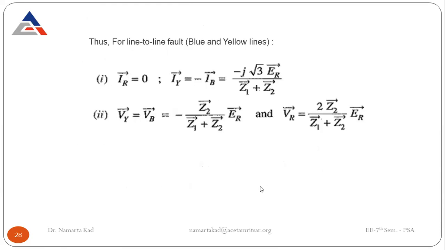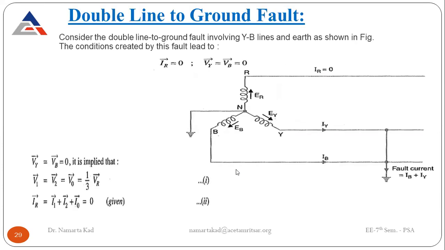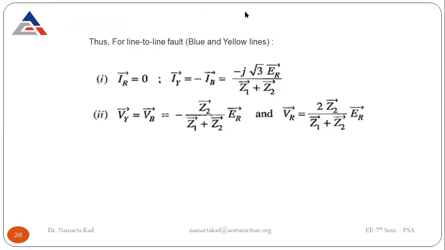Now the final conclusion part for this line to line fault. The three currents in the three phases: IR is 0, IY is equal to minus IB, equal to minus j root 3 ER divided by Z1 plus Z2. VY is equal to VB, equal to minus Z2 divided by Z1 plus Z2 into ER. And VR is equal to 2 Z2 divided by Z1 plus Z2 into ER. These are the final results for the line to line category, the complete analysis for the line to line fault.